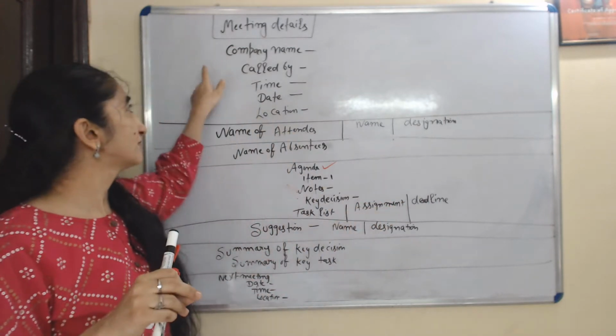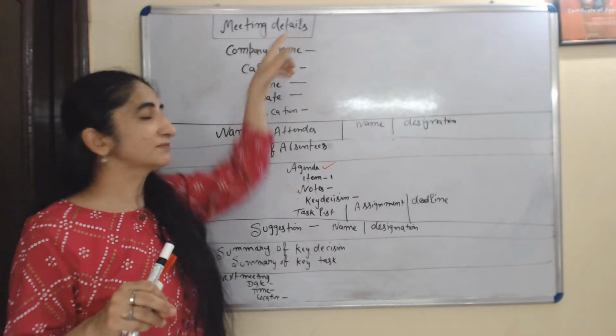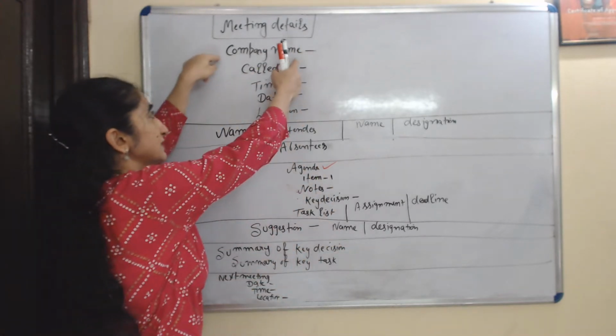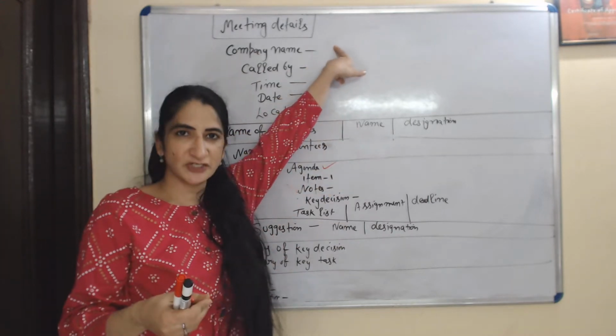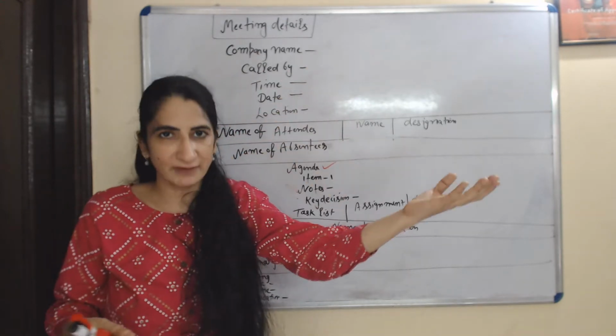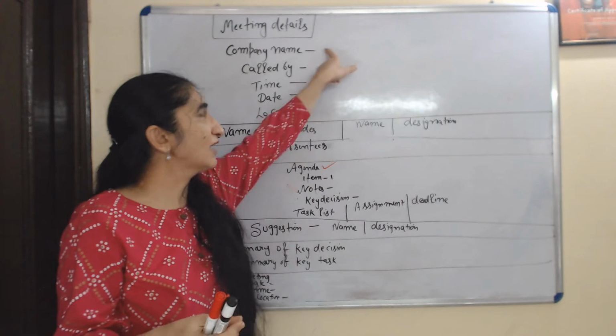Okay. Firstly, you have to write about meeting details. Firstly, company name. What is your company name? Your organization name you have to mention here. For example, Care India Private Limited, whatever your company name, you have to mention here.